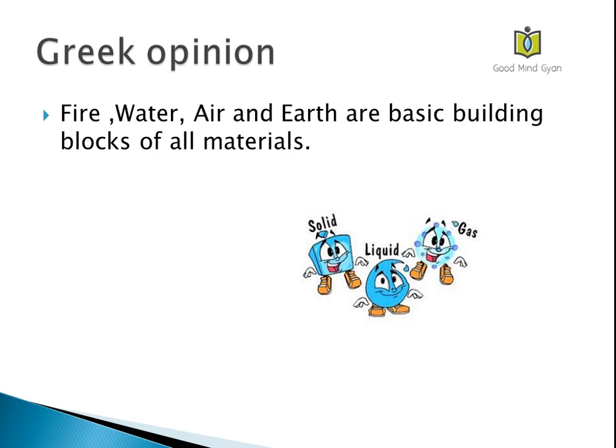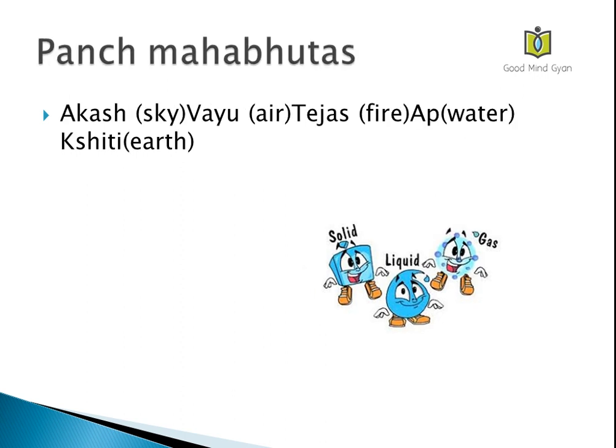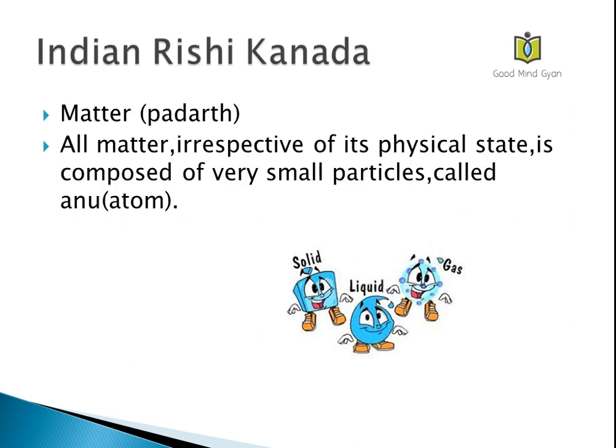According to the Greek opinion, fire, water, air and earth are the basic building blocks of all materials. Pancha mahabhutas. You already know about the Pancha mahabhutas, that is the 5 elements which are found on the earth. Akash, that is sky, Vayu, air, Tejas, which is fire, Apa, which means water, and Kshiti, that is earth. These are the 5 elements which are also called as Pancha Mahabhutas.